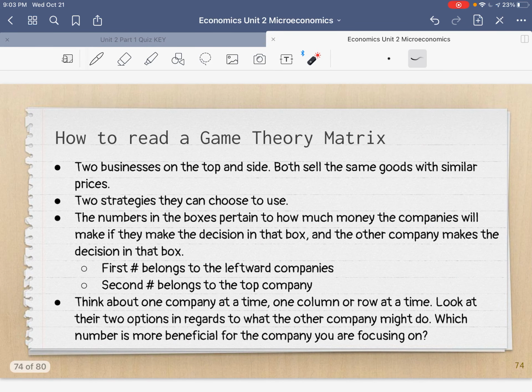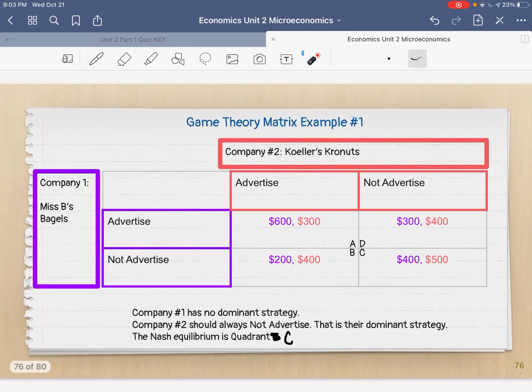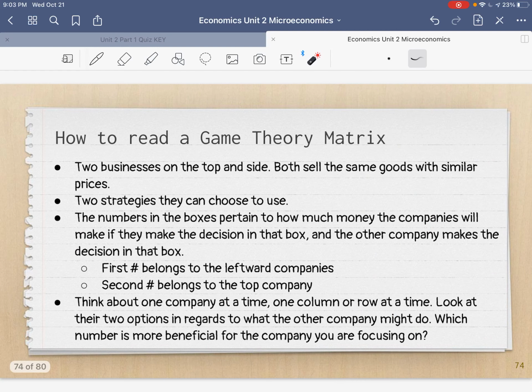So that's the next part. If they're not colored, which they might not be on your paper when I print this, the first number belongs to the leftward companies and the second belongs to the top company. So to the left goes with this one, to the right goes with the top company. Left goes with this one, right goes to the top company if they're not always colored, okay? So now we need to think about one company at a time, one column or row at a time. What are their 2 options if the other company chooses something?